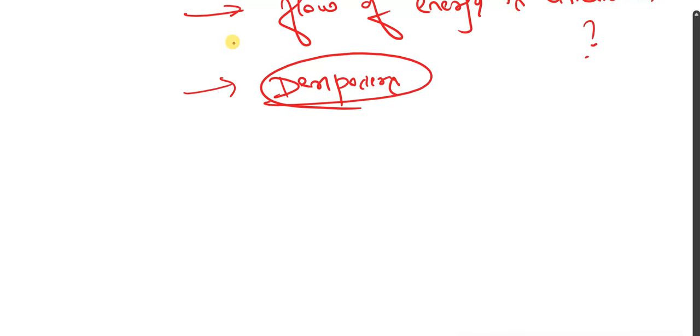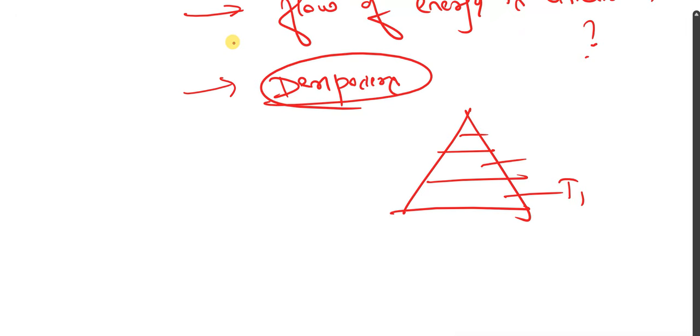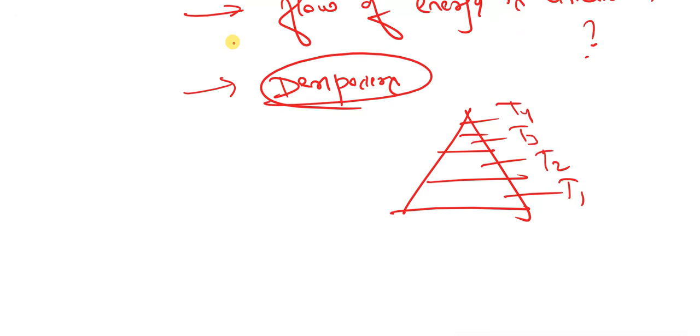And now we'll come back to the pyramid. In the pyramid we have different trophic levels like T1, T2, T3, T4. In this they will ask you which is most affected, which is least affected, and some questions related to that. Clear? So based on trophic movements, they may ask you questions. And based on this, we have a law called the 10% law. They may ask you what is the 10% law? Definition of the 10% law, they may ask you.